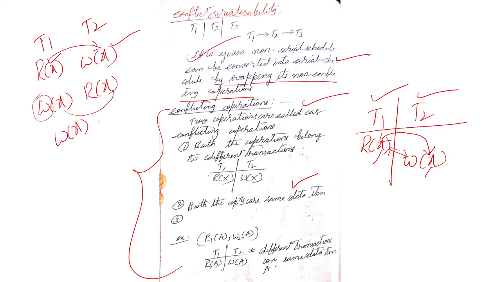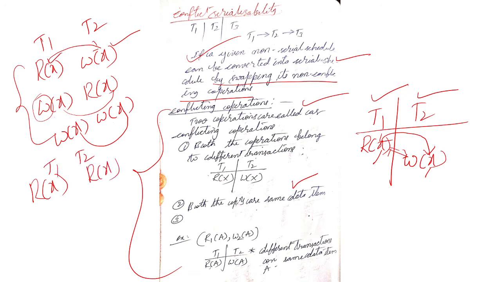Write, write is also a conflicting pair. This is the same data item, different transactions, and both are write. These are the conflicting pairs. Except these, all others are non-conflicting. Suppose this is transaction T1 and T2. Read X, read X: they are different transactions, same data item, but both are read. These two reads are not a conflicting pair.